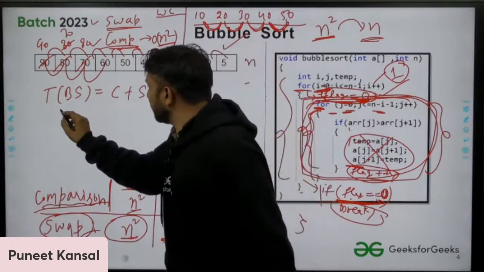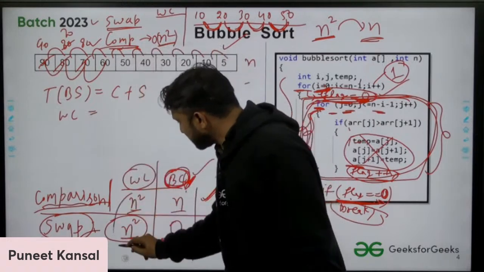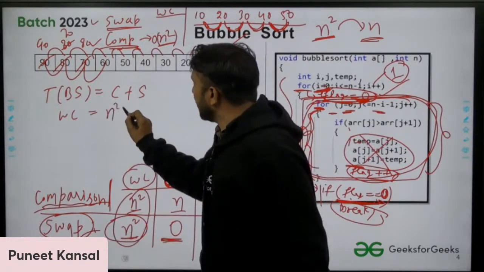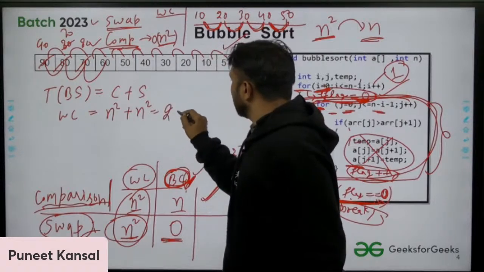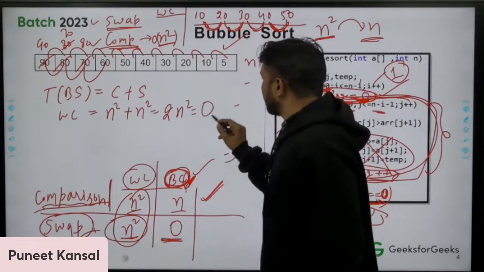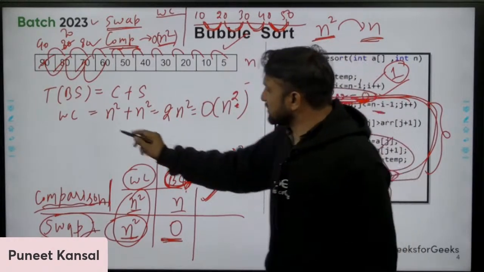In the worst case, that is n square plus n square, which is 2n square, and asymptotically that is n square. This is the worst case.